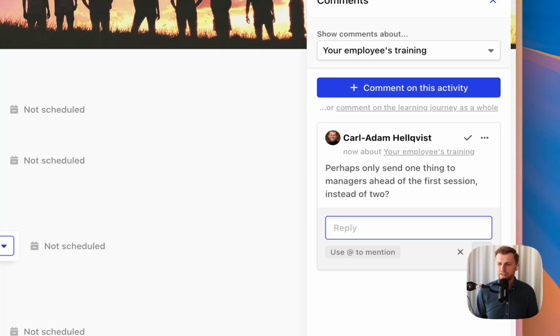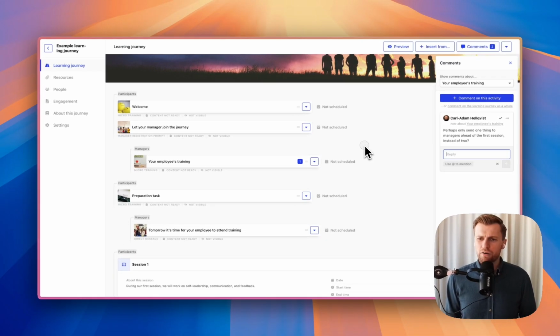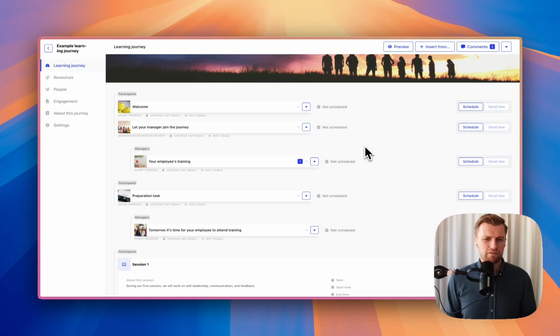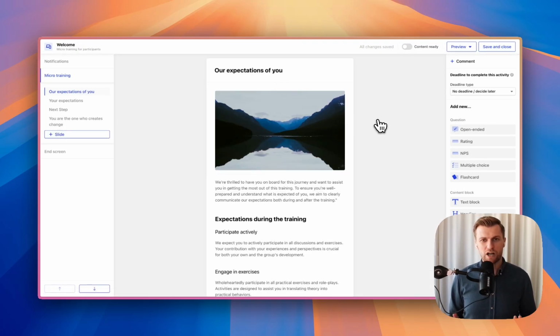But the main thing I want to point out is that I can also resolve the comments with this little check up here, which is basically what makes this a to-do list. Once you feel this is taken care of, you can resolve it by pressing that little check. Okay, going into one of the activities in the learning journey, I can of course also comment on a more granular level. And here as well, we have different levels. So let's start from the top here as well.